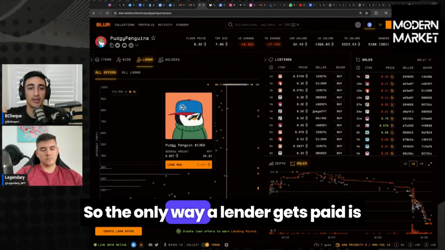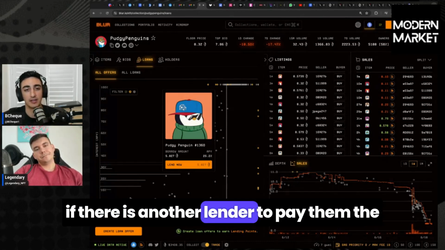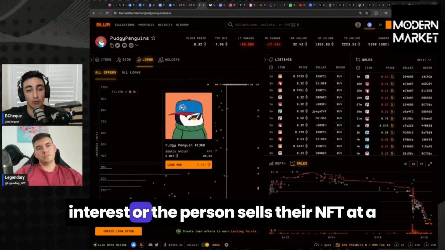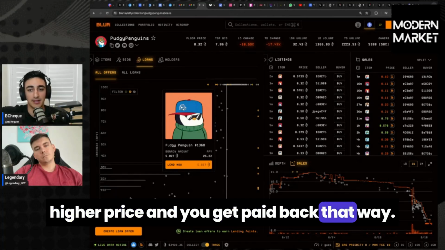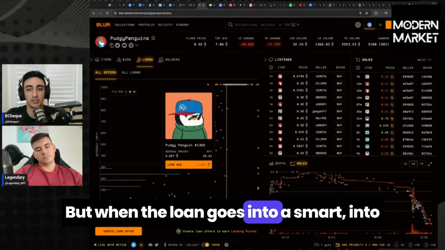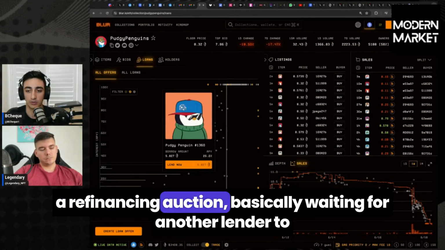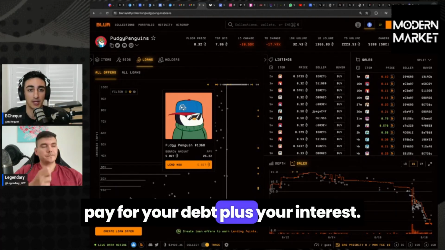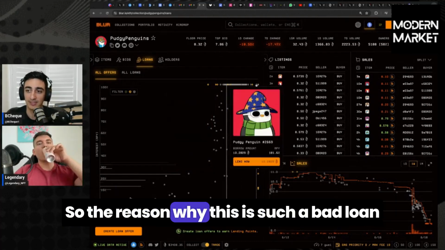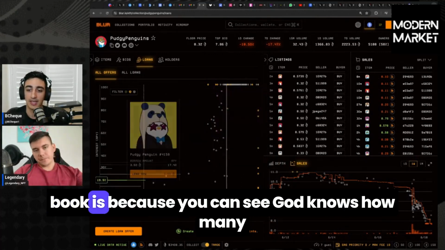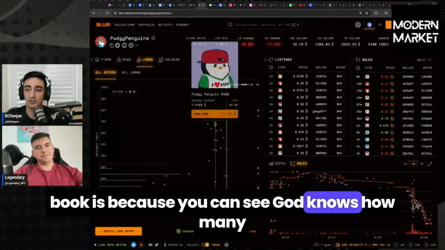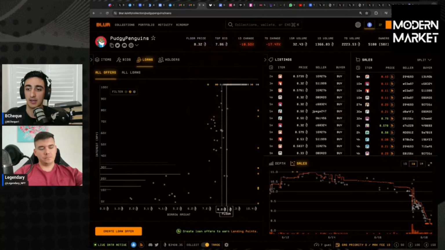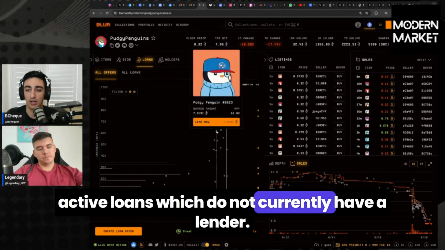So the only way a lender gets paid is if there is another lender to pay them the interest, or the person sells their NFT at a higher price and you get paid back that way. But when the loan goes into a refinancing auction, you're basically waiting for another lender to pay for your debt plus your interest. So the reason why this is such a bad loan book is because you can see God knows how many active loans which do not currently have a lender.